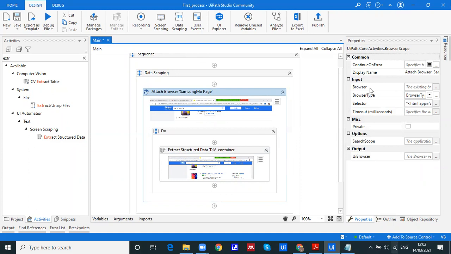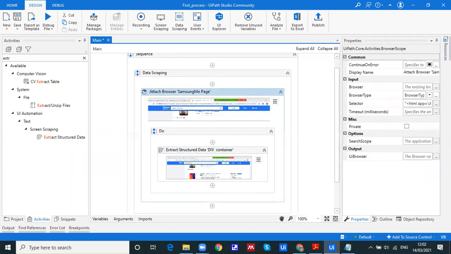In UiPath, we have the property panel, as Sunil has probably explained to you. The property panel contains all the properties related to that particular activity. As a developer, you must know what the properties are, what is important, what needs to be filled and what does not need to be filled. Those are the things you need to keep in mind. Let me explain one by one.